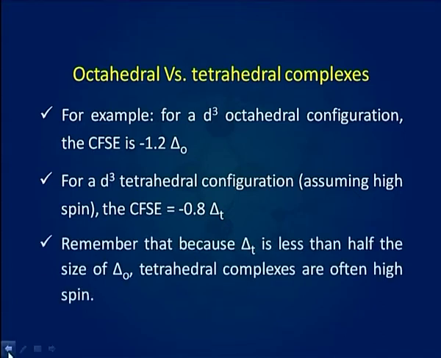Remember that because delta T is less than half the size of delta O, tetrahedral complexes are often high spin. We can now put this in terms of delta O. We can make this comparison because we are considering the same metal ion and the same ligand. All that's changing is the geometry.